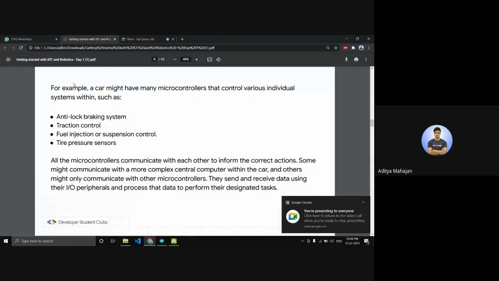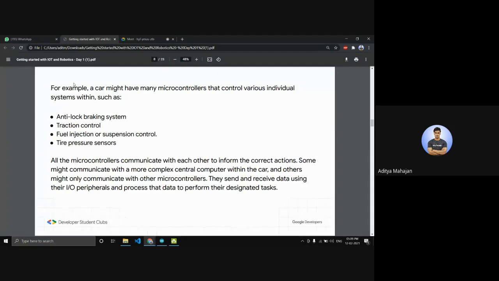So let's take the example of a car. A car might have many microcontrollers that control various individual systems, which is an anti-lock brake system, a traction control system, fuel injection, and tire pressure sensors. You might know all these sensors, right? All the latest cars have these sensors like tire pressure and whatnot, radar sensor, ultrasonic sensor, obstacle sensor. So there's a lot of sensors in modern cars, and the sensors need to communicate with each other in order to make decisions. So that's where the microcontroller comes in.